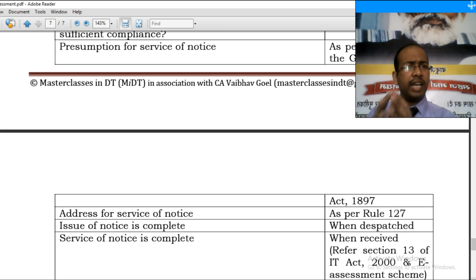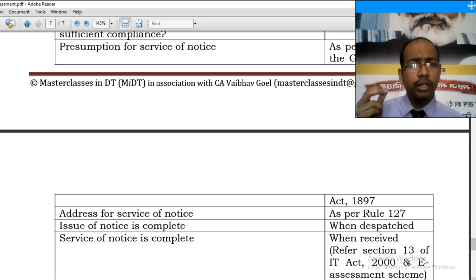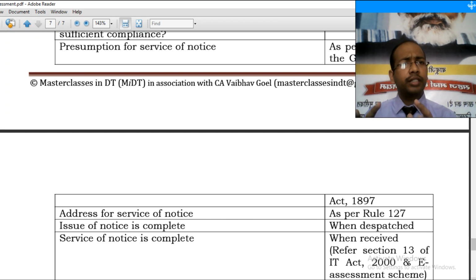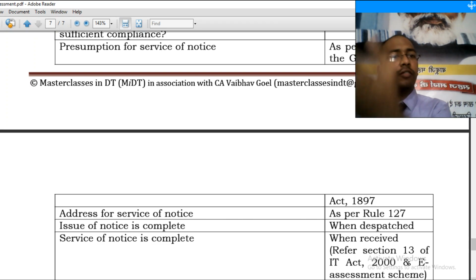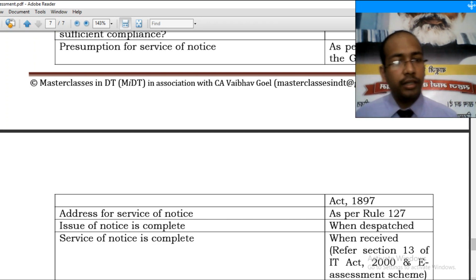Address would be as per rule 127. What was the address? PAN database, last ITR to which communication relates, and any other address provided by the assessee or as per MCA portal. Service has to be completed. Service will be completed as per section 13 of the Information Technology Act.